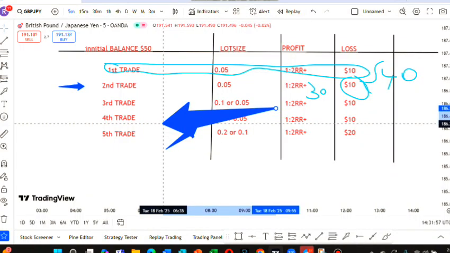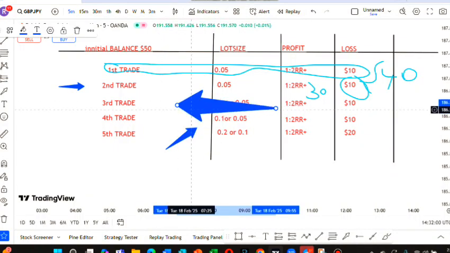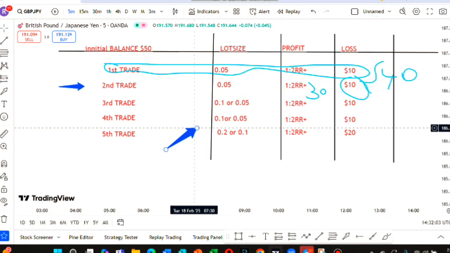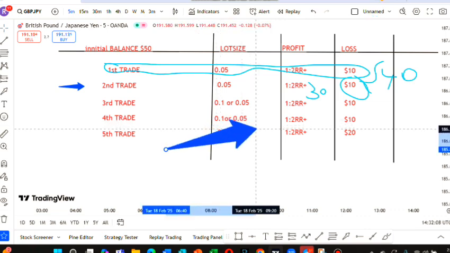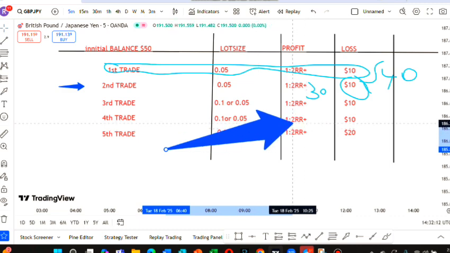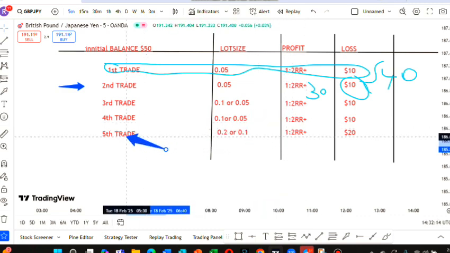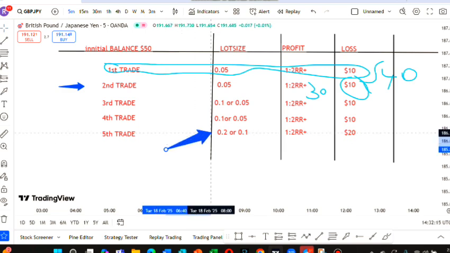Let's go to the fifth trade. If we make a win on our fourth trade, that means we shall have $60 plus, and on our fifth trade we shall increase our lot size to 0.2.